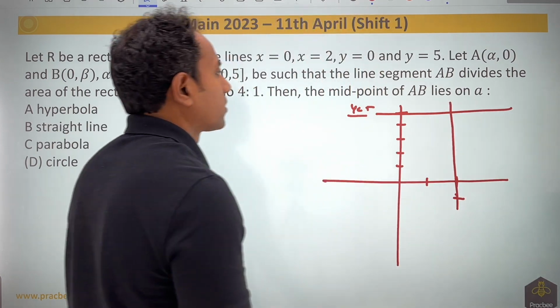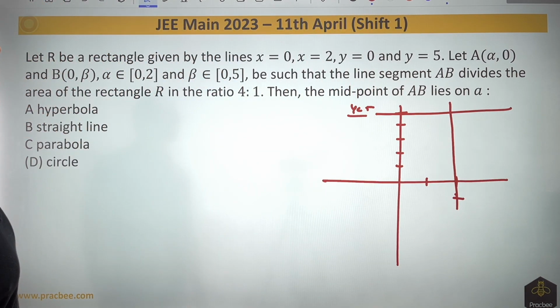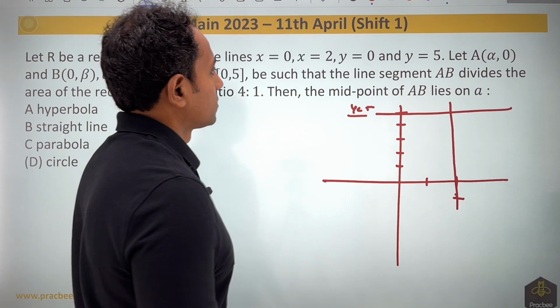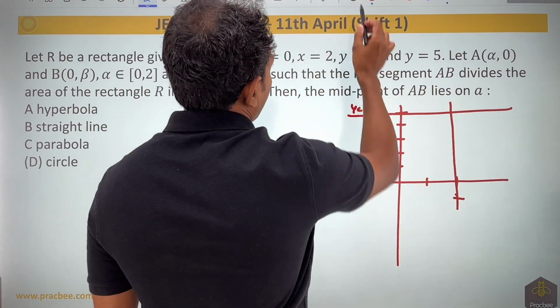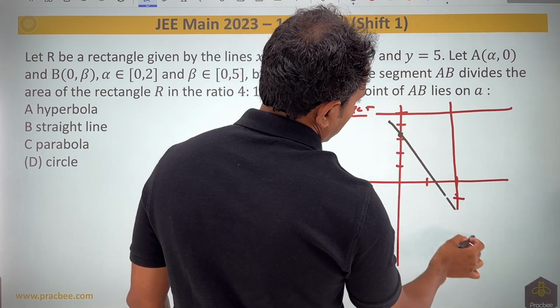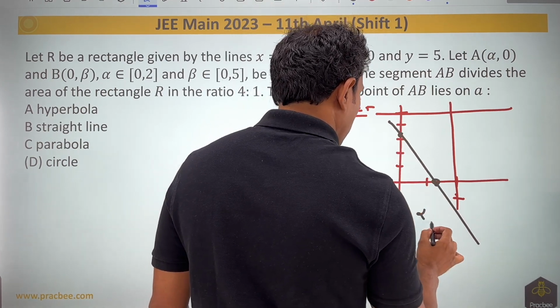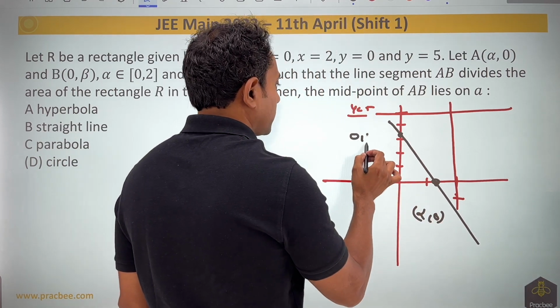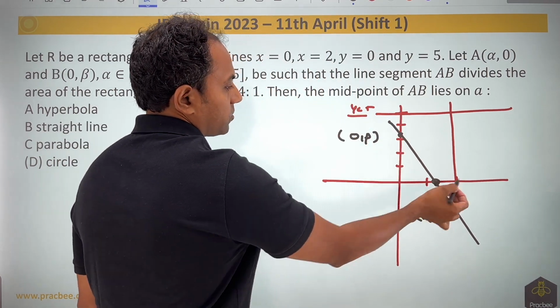This is the rectangle they are talking about, where A is nothing but alpha comma 0, B is nothing but 0 comma beta, and alpha lies between 0 and 2 and beta lies between 0 and 5, such that the line segment AB divides the area of the rectangle in the ratio 4:1. You can see that they are saying that on this line I can consider any point 0 comma beta, and here any point alpha comma 0. So this is alpha comma 0 and this is 0 comma beta. It needs to lie between 0 and 5 and 0 and 2.